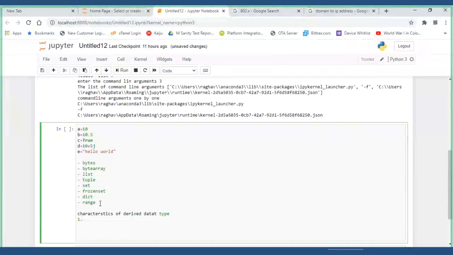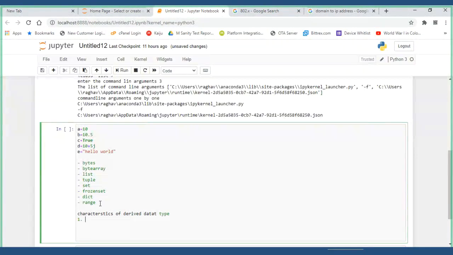In the same way, data types will also have some characteristics. So let us see one by one the characteristics of each data type. For derived data types, they are like a collection of elements, right?